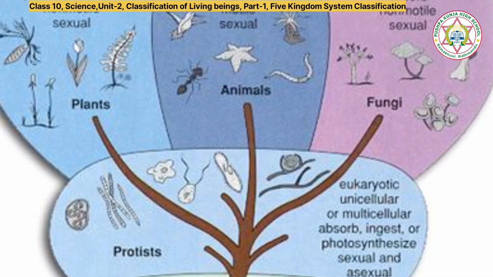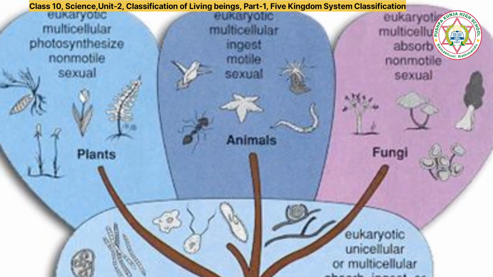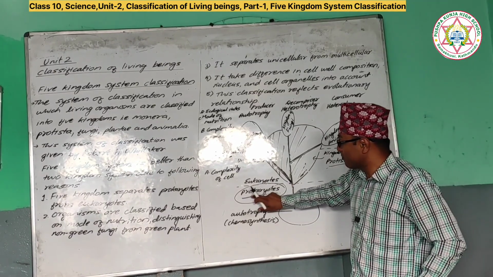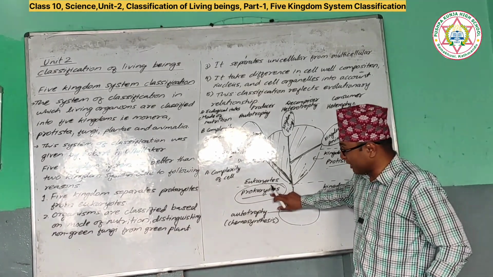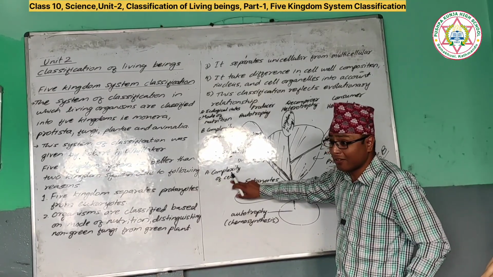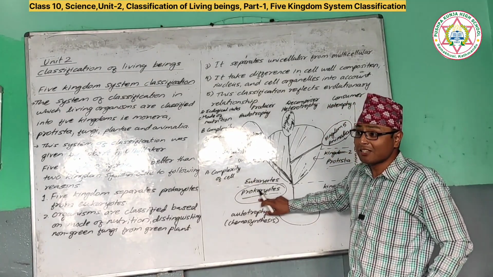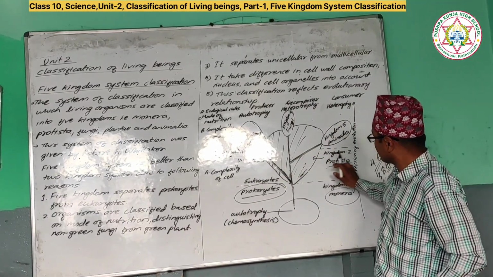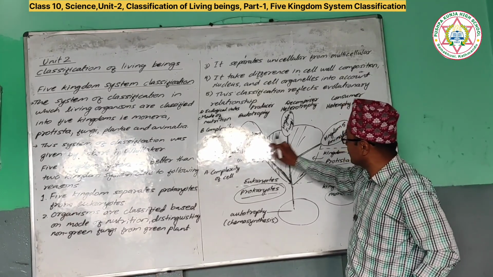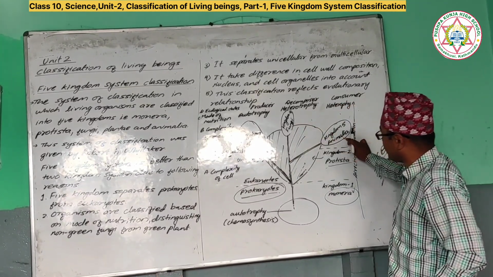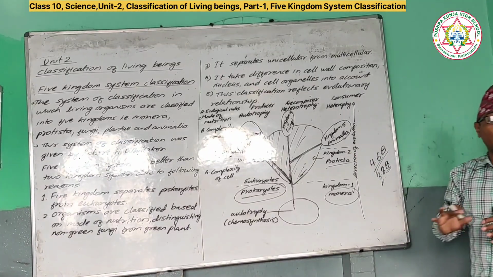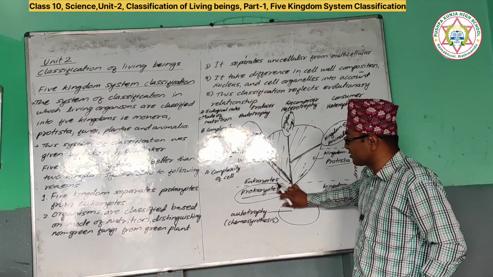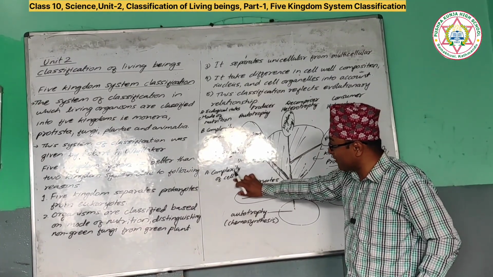5 kingdom system classification evolution को आधारमा हो. हेर्नुस् त, first kingdom Monera, according to the type of cell it is prokaryotic. कस्तो cell हो? Prokaryotic cell. That means complexity of the cell. Cell is very simple. Prokaryotes are very simple. Alright. And Monera भन्दा माथिको सबै eukaryotic. Protista also eukaryotic, Plantae also eukaryotic, fungi also eukaryotic, Animalia also eukaryotic. Eukaryotic means complex cell. More developed cell is called eukaryotic. Less developed cell is called prokaryotic. So यो पनि आधार छ, complexity of cell.